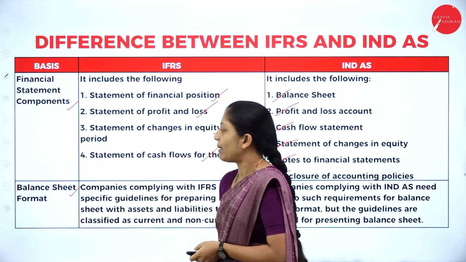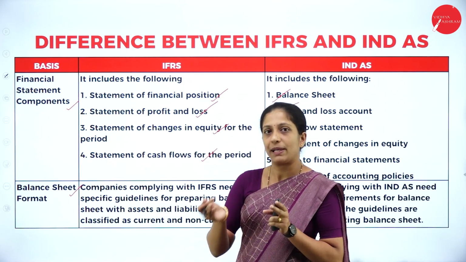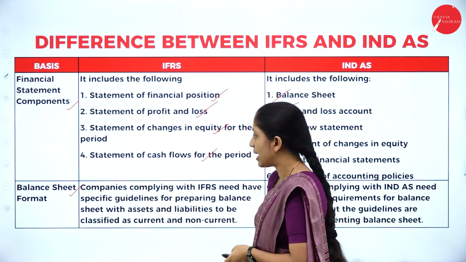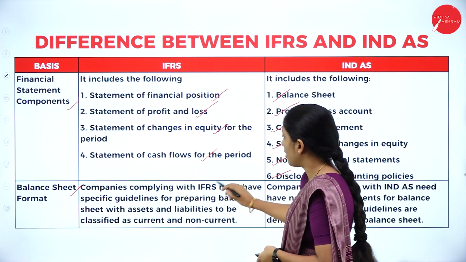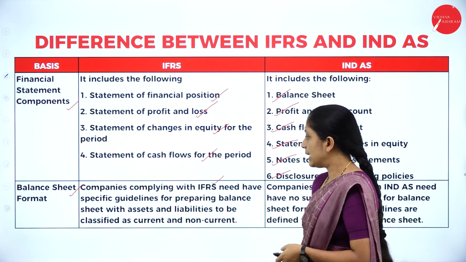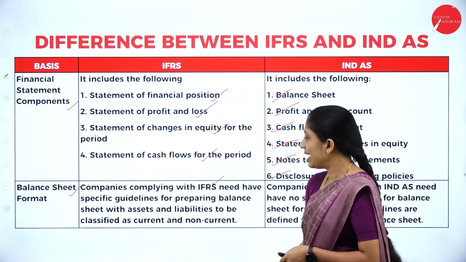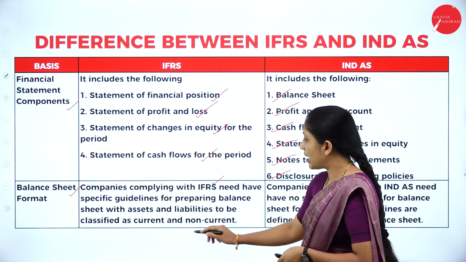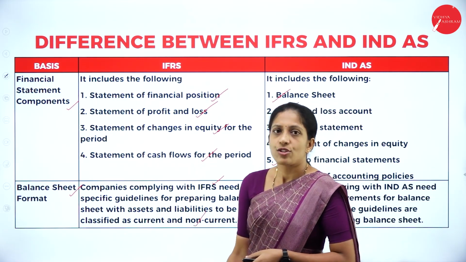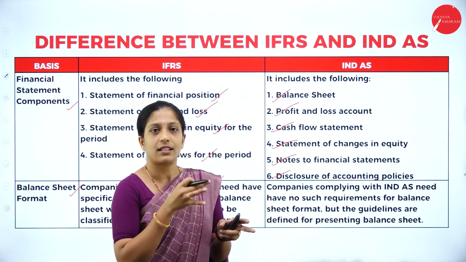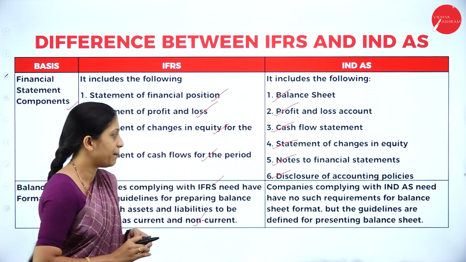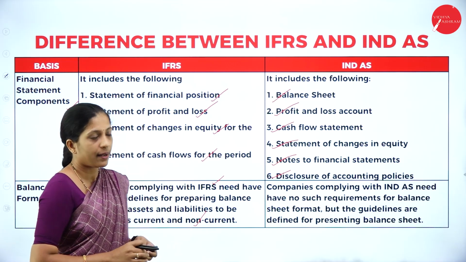Next, balance sheet format. Let's see how the balance sheet format will be in IFRS and Indian Accounting Standard. Companies complying with IFRS have specific guidelines for preparing the balance sheet, with assets and liabilities to be classified as current and non-current. So here they have to clearly specify the current and non-current assets and liabilities.